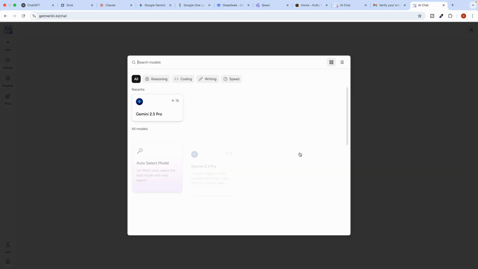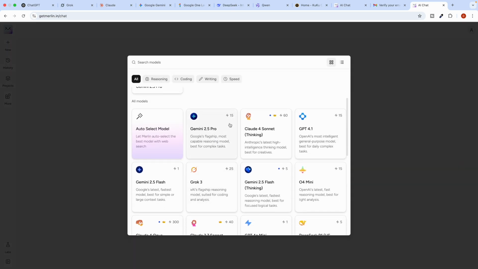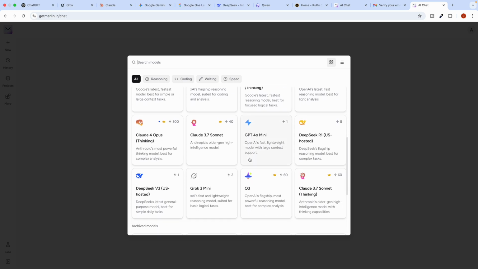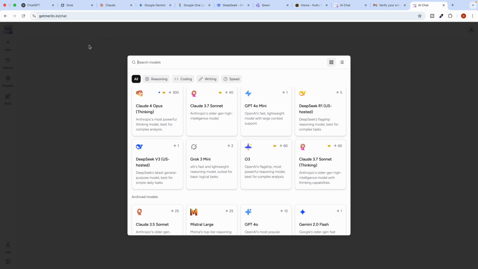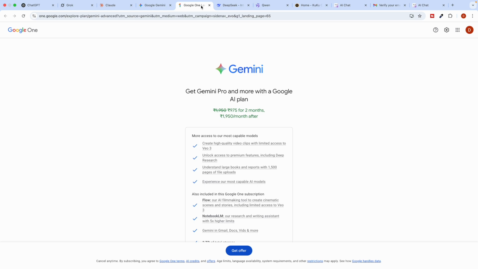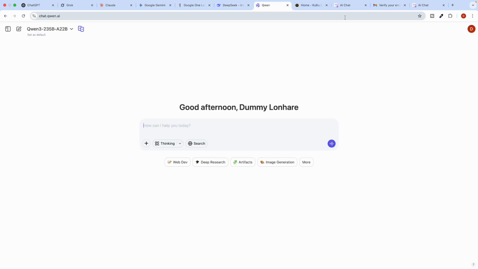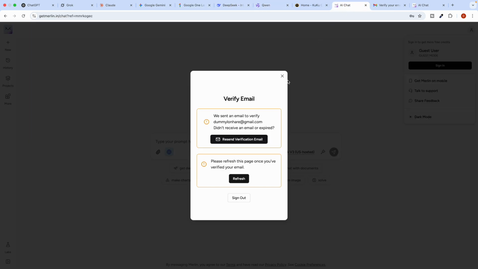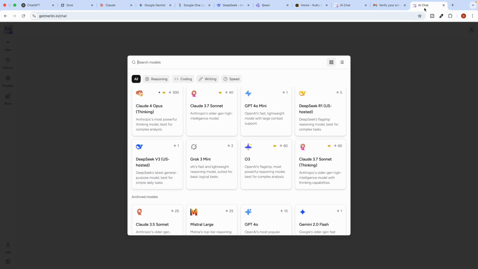You can change to whatever model you want to use, like Gemini 2.5 Pro, which will take this much of credits. But the concept is that for the same price which you have paid, and I can say more affordable, you can access all the power of ChatGPT, Grok, Claude, Gemini, DeepSeek, Qwen, and many AI models at a single place. So I believe this is something very cool.